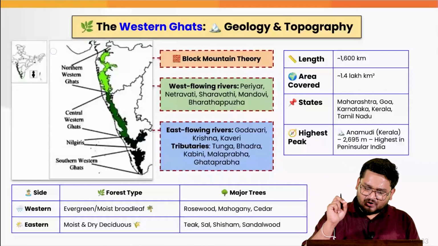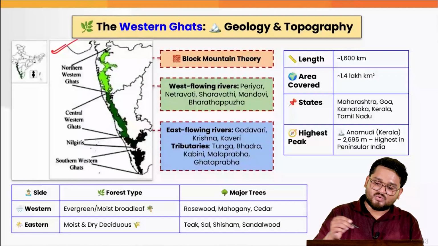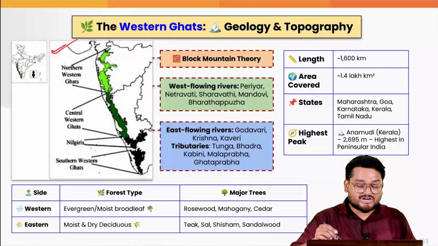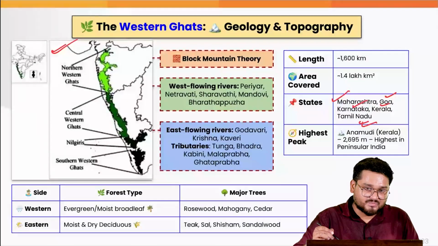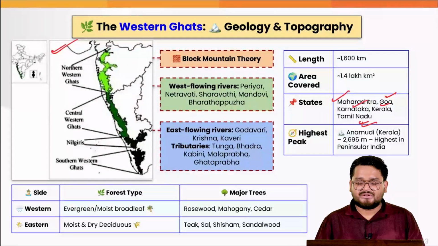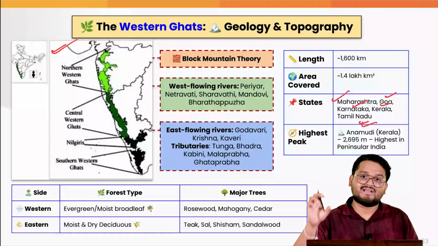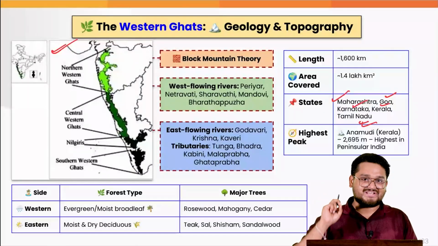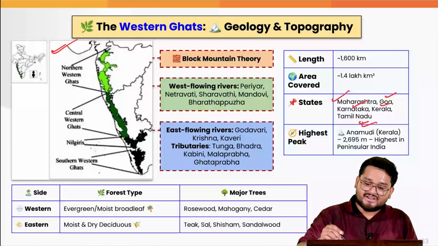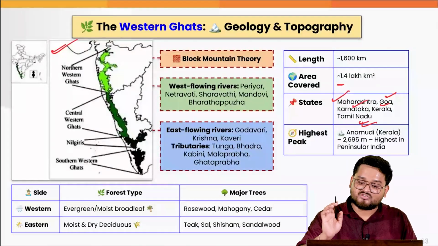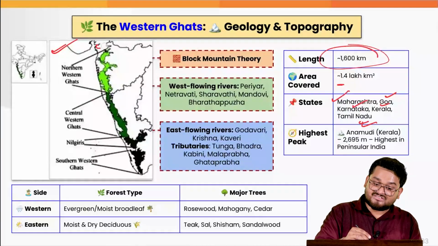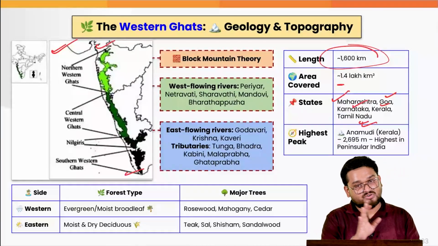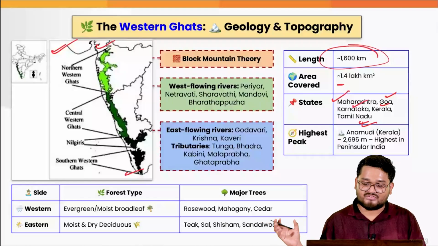Now, when we talk about the Western Ghats, we know that they are spread across Maharashtra, Goa, Karnataka, Kerala and Tamil Nadu. And in the comments you let me know in which state we find the highest extent in terms of area of the Western Ghats. When we talk about the area, it covers around 1.4 lakh square kilometers and having a length of around 1600 kilometers. That is quite long, almost to the end of our country.